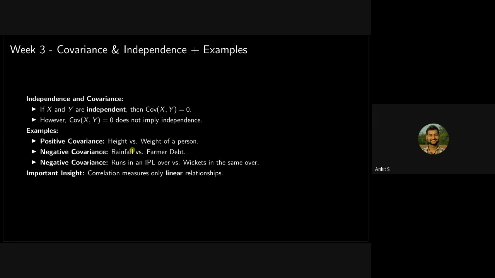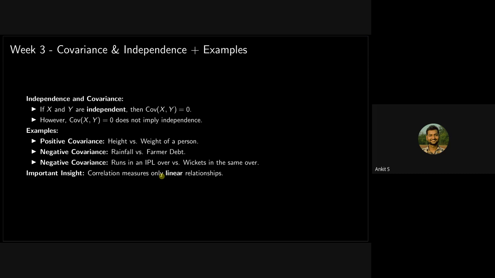Suppose rainfall is very low, then the debt of the farmers will increase very high. Similarly for IPL, suppose four wickets have gone in some overs, the player would score very less, because it will take some time to get used to the situation.